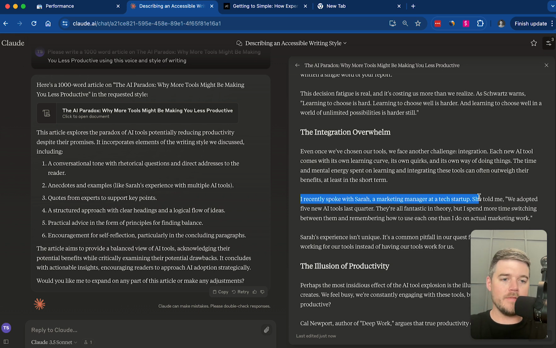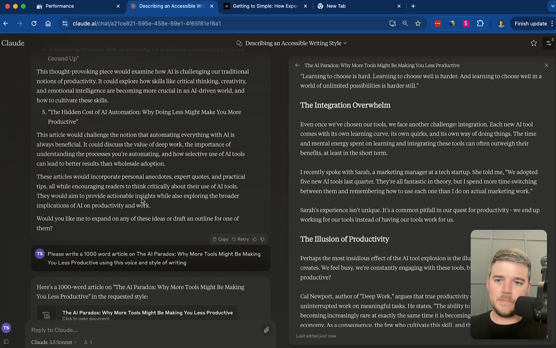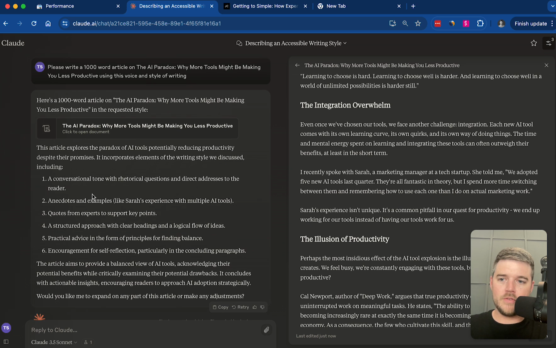I truly believe that AI, Claude, ChatGPT, these tools, they can make a bad writer a good writer. They can make a good writer a great writer. And they can make a great writer a world-class writer. And so what I want you to do with this is to try it out, test it out, see how it works for you. But don't just copy and paste and create generic content. I want you to use this to further your skills, to study this writing. See, it explains here what James Clear does so well.